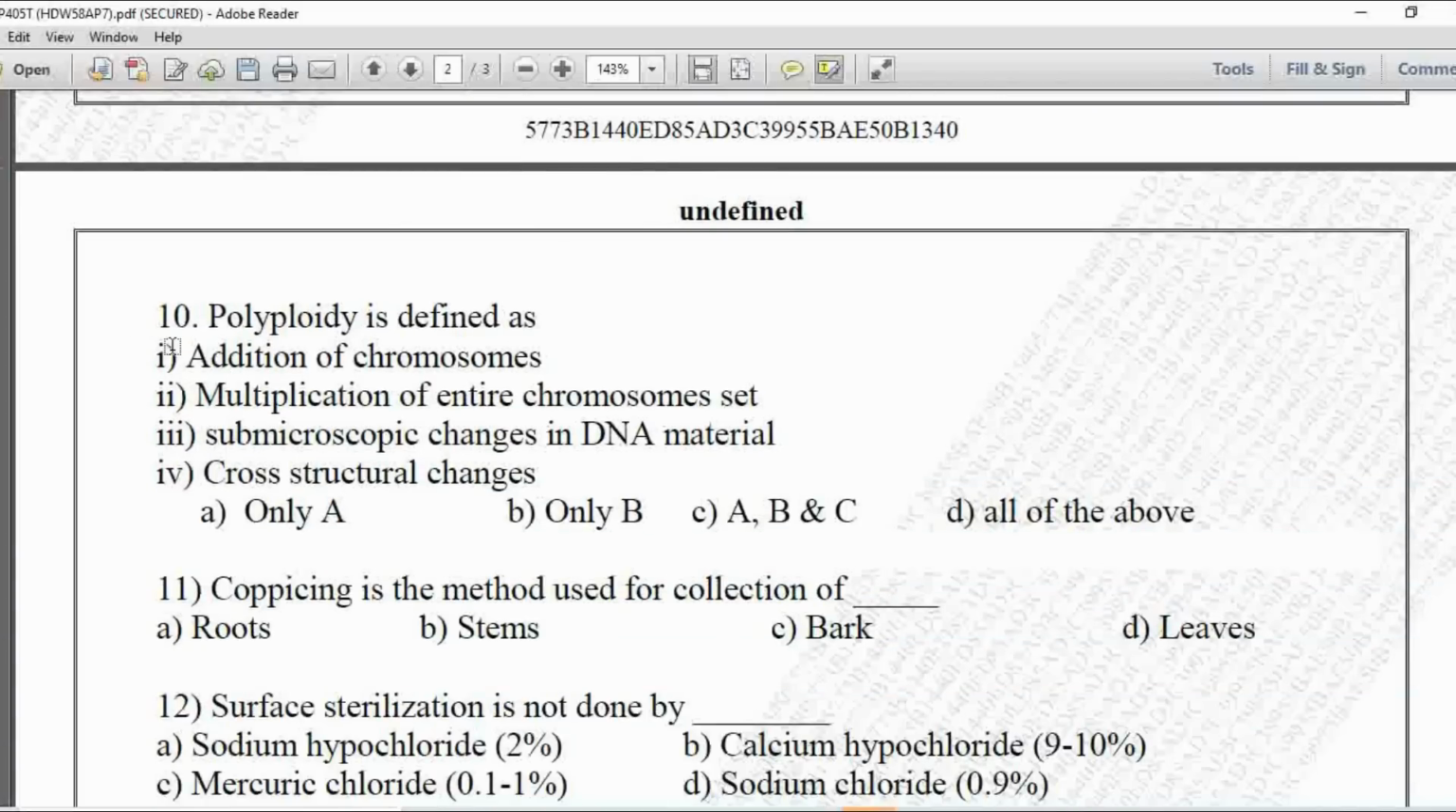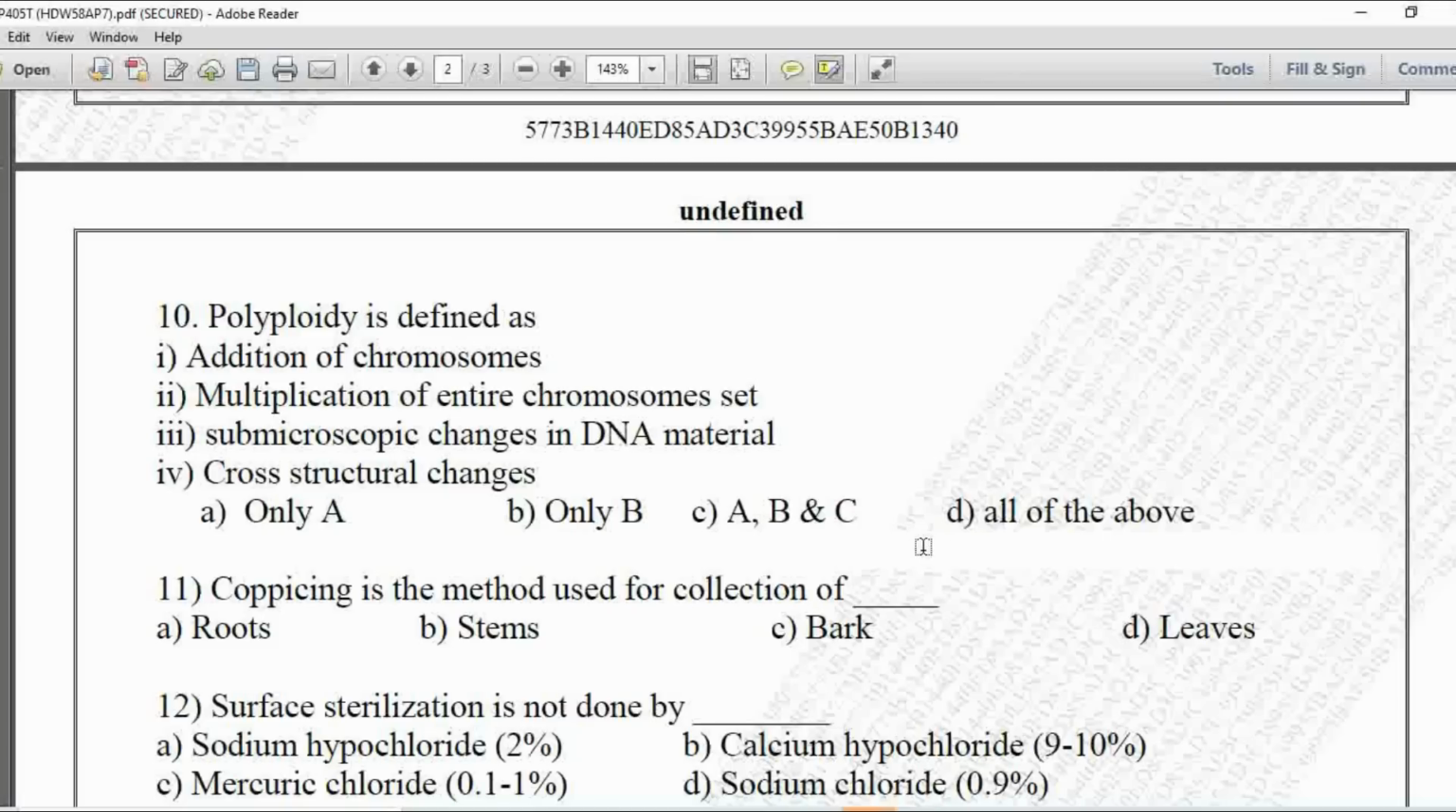Next MCQ, 10th one, polyploidy is defined as, option 1 is addition of chromosomes, second option is multiplication of entire chromosome set, third submicroscopic changes in DNA material, and fourth one is cross structural changes. Here option A is given, that is only the first option, B is given, that is only B, C is given, A, B, C, and D is all of the above.